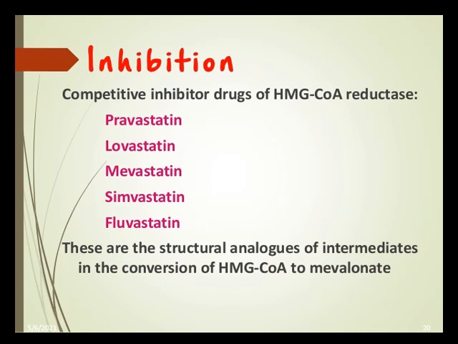These statins are usually structural analogues of intermediates in the conversion of HMG-CoA to mevalonic acid, which explains the competitive inhibition. Statins have structural similarity with HMG-CoA, so both compete for the enzyme HMG-CoA reductase, thereby inhibiting the conversion of HMG-CoA to mevalonic acid and decreasing the production of cholesterol.